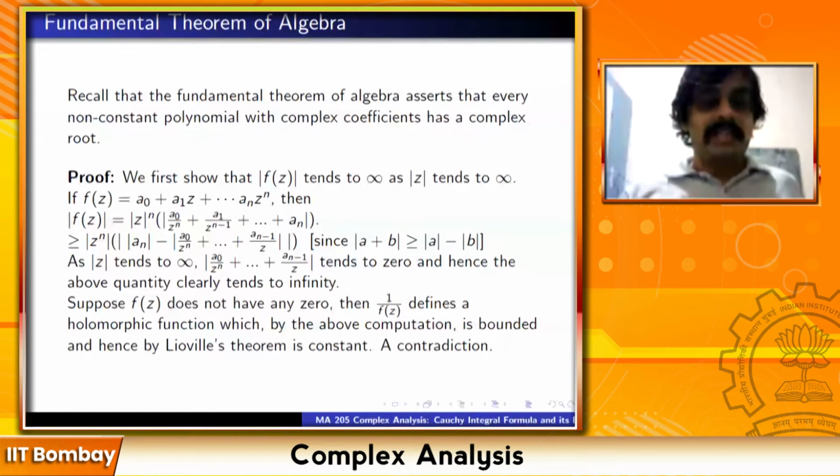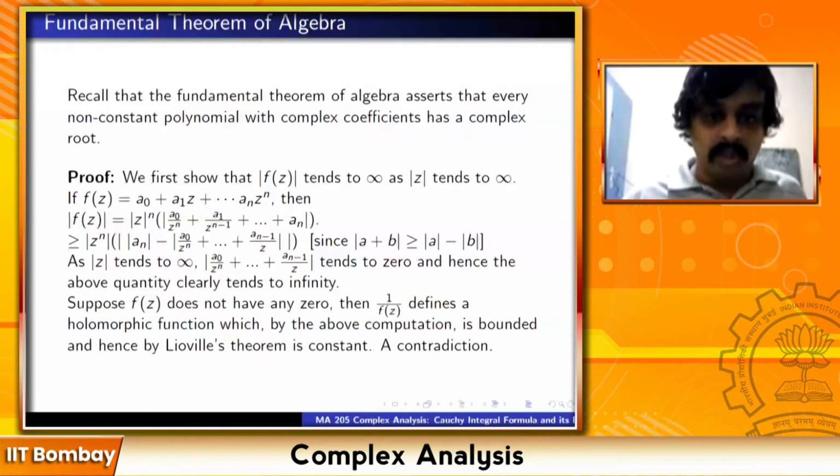Suppose f z does not have any 0, then you agree that 1 upon f z defines a holomorphic function. Ratio of two holomorphic functions, denominator is never 0, so it is a holomorphic function. So 1 upon f z is holomorphic, but by the above computation this is a bounded function, because as z becomes larger and larger, this tends to 0. So whatever is the value taken in a large disk is the maximum value, because outside the large disk, the value is anyway small. So the maximum value inside a large disk is the maximum value that 1 upon f z will attain. So it's a bounded function. Therefore by Liouville's theorem, it is constant. This is a contradiction.